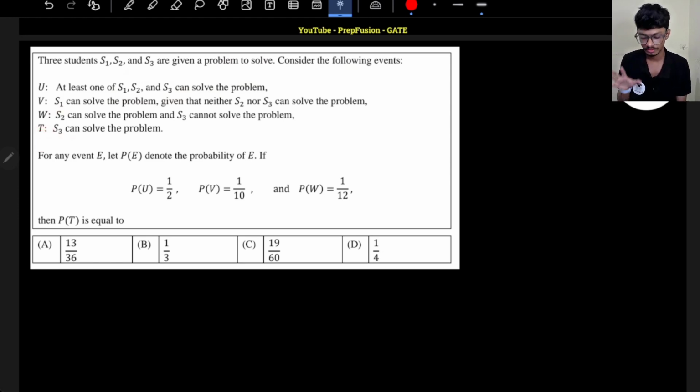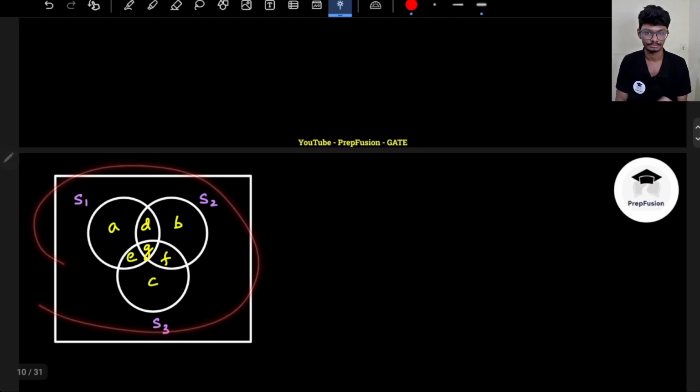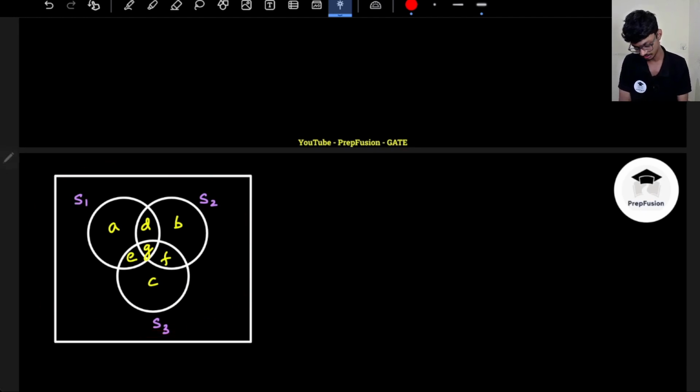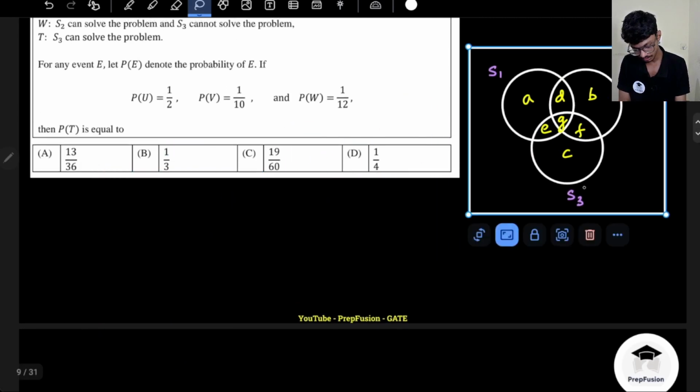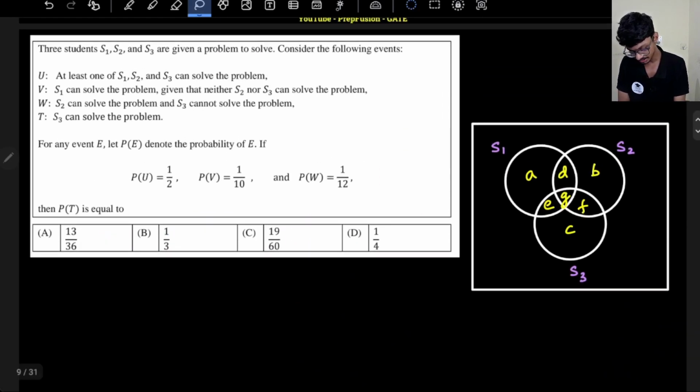Whenever these multiple kinds of events are happening, one is doing something, one is not doing, the other one is not doing, the best way is always to draw the Venn diagram, and then solve. So I will draw the Venn diagram and then try to solve. Let's take the first case. The probability of U they have given me already: half.